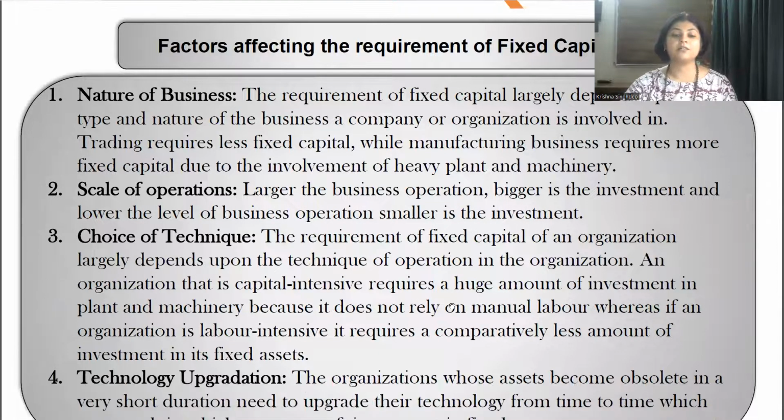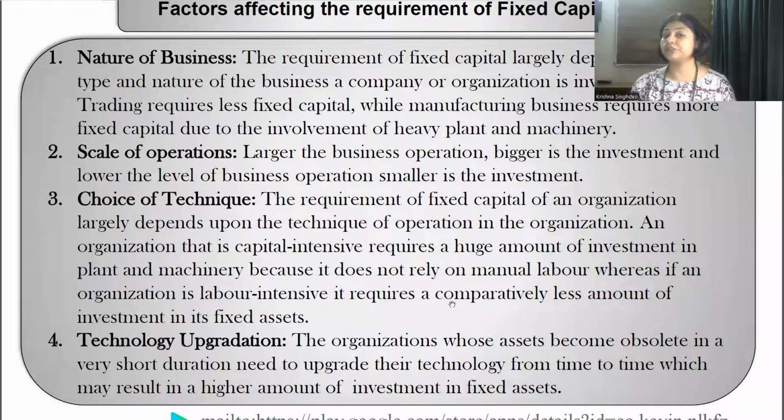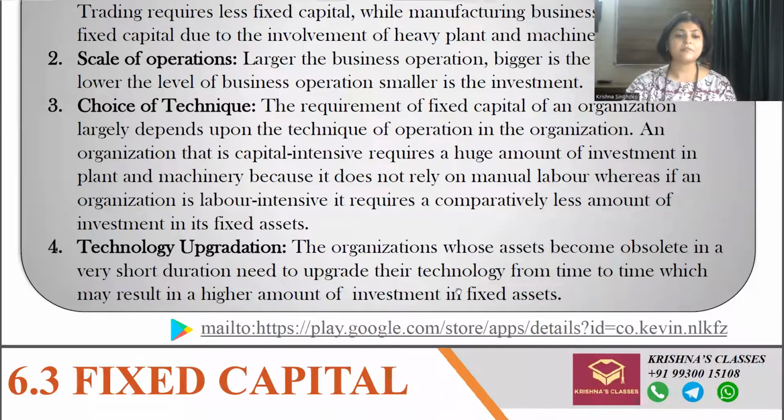Then what is technological upgradation? What is the kind of industry you are in? Suppose you are in some kind of industry where technological upgradation is very rapid. For example, laptops, mobiles and other electronics. You see, the technological upgradation is very rapid, and very soon the old technology becomes obsolete. So here more fixed capital is required. But on the other hand, if you talk about textile and steel and other industries, there the technological upgradation is not so rapid, so their requirement will be lesser.